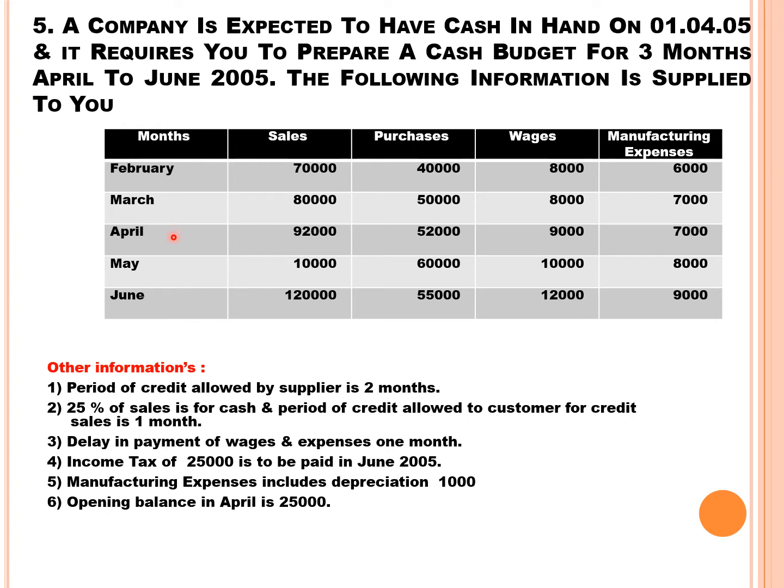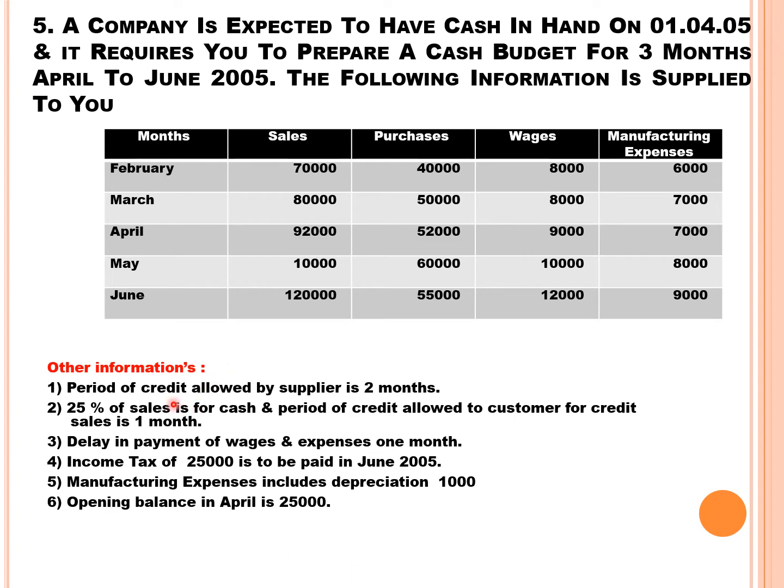But we need to prepare a cash budget for the month of April, May, June, but information is given from the month of February. So we have sales treated as receipts, purchases payment, wages payment, manufacturing expenses payment.